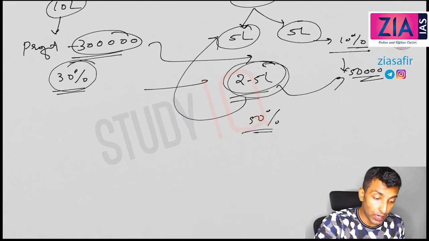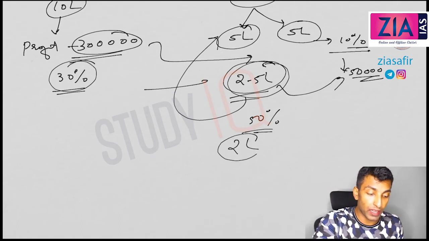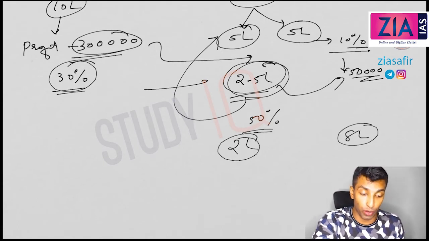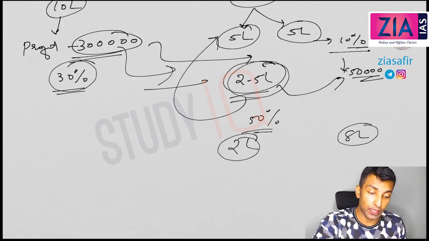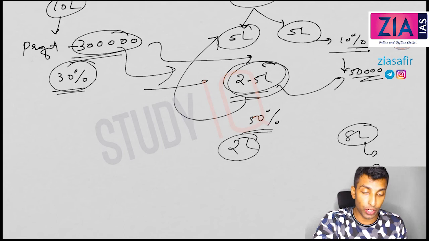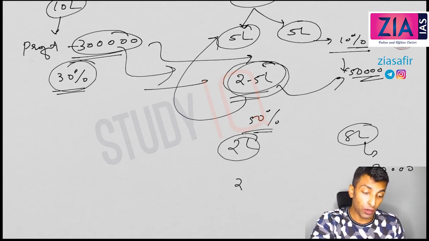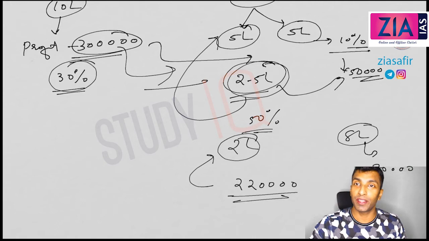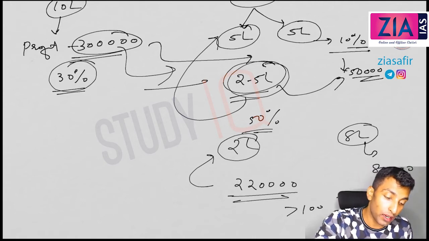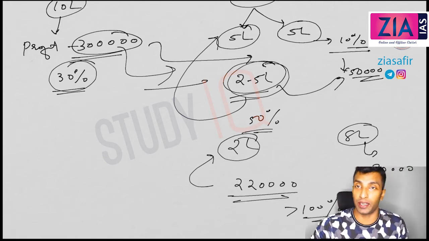For example, if you consider 2 lakh as the investment and 8 lakh as borrowing, and let's suppose a 3 lakh profit, then 8 lakh borrowing at 10% means you need to pay 80,000. How much is left? 2,20,000. What percentage of 2 lakh is that? It is more than 100%. You're getting 110% profit.